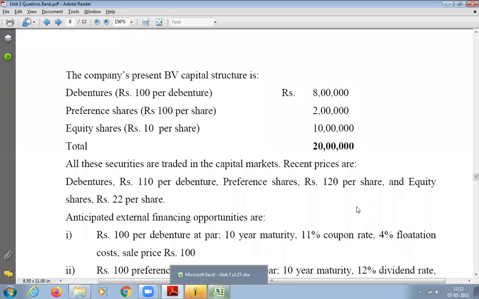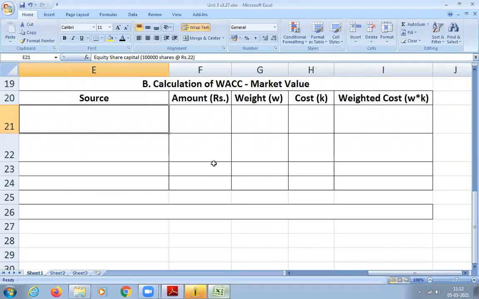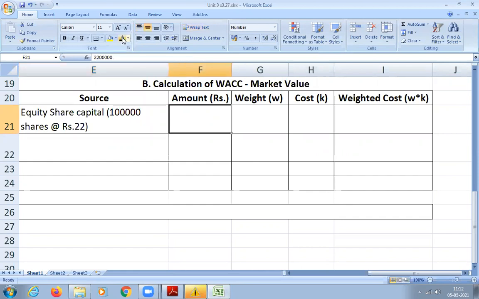Don't consider the flotation cost when you're calculating the market price, that is only for cost. So it will be 1 lakh shares into 22. Please multiply and calculate. You'll get 22 lakhs.